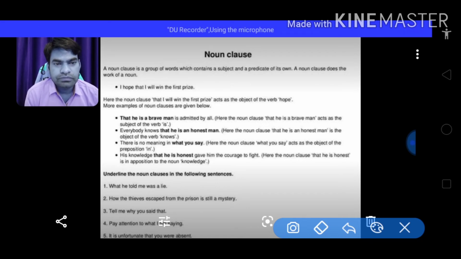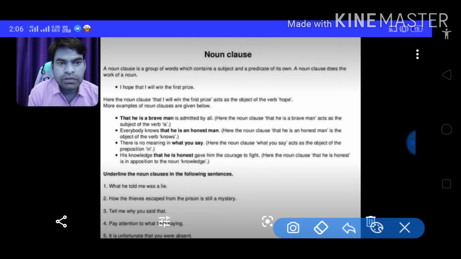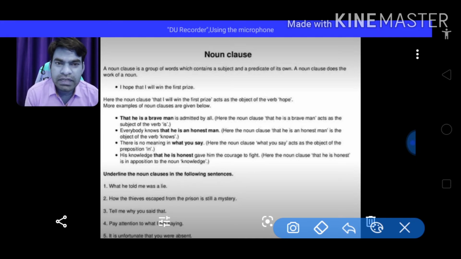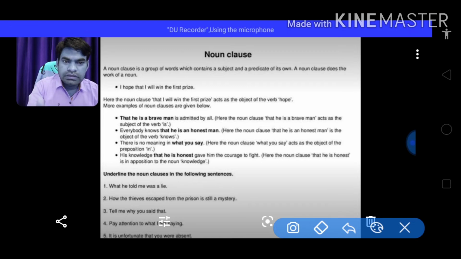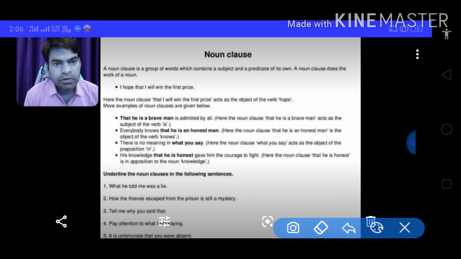Now let us move towards the next one. There is no meaning in what you say. Friends, there is no meaning in what you say. In this sentence, what you say is the noun clause, and it acts as the object of the preposition in. You know well that in is the preposition here, and what you say is the object of the preposition.